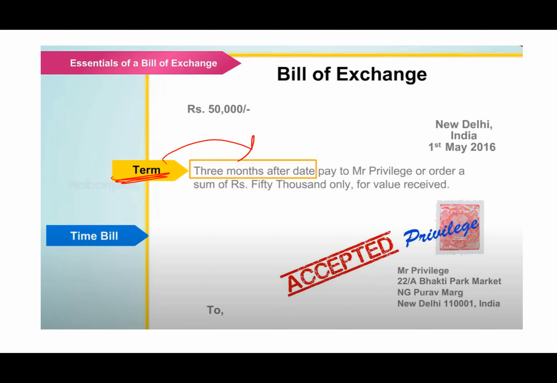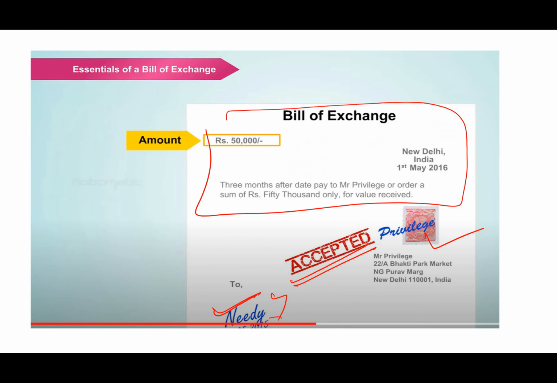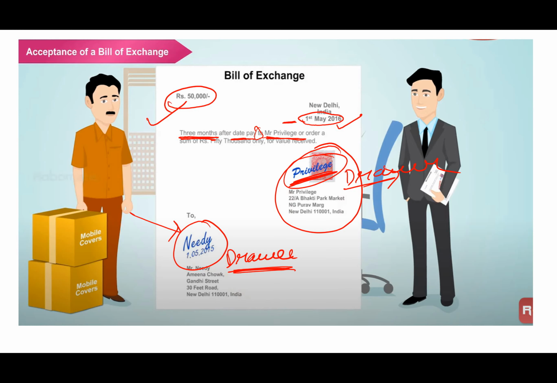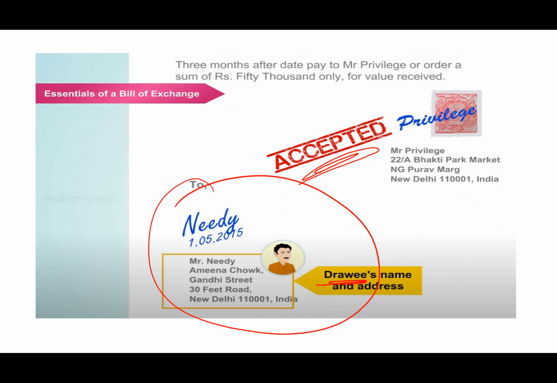That is the term bill. Let's revise it from the start. The amount has to be mentioned, and that amount has to be written in words also in the bill of exchange. Then the date has to be mentioned, the place has to be mentioned, the sign of the drawer has to be there, the address of the drawer has to be there, the bill has to be accepted by the drawee, and the sign of the drawee has to be there, and the address of the drawee has to be there.